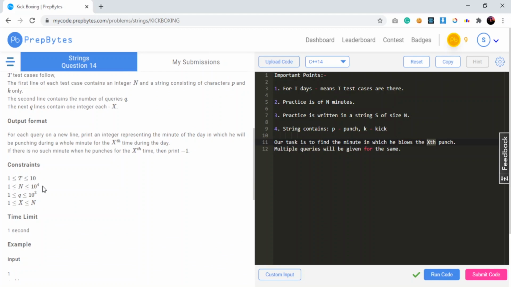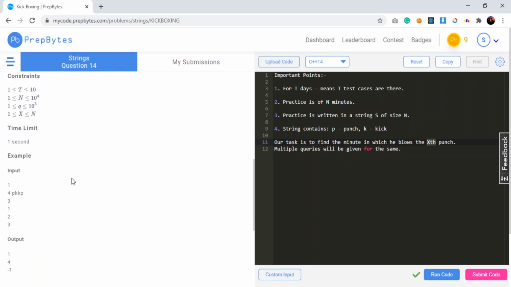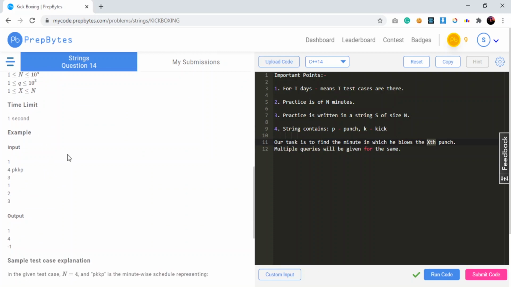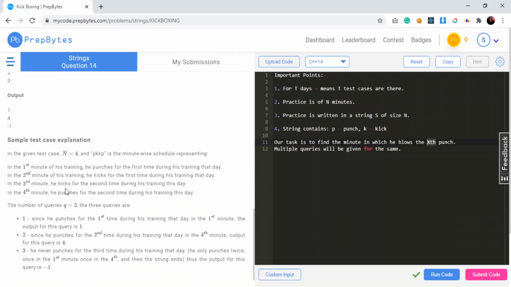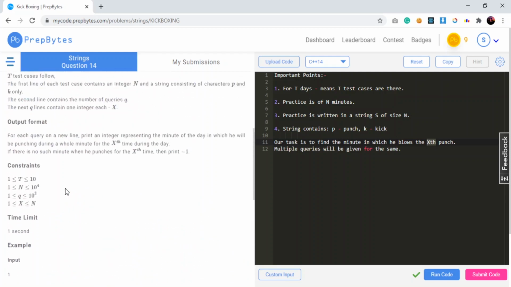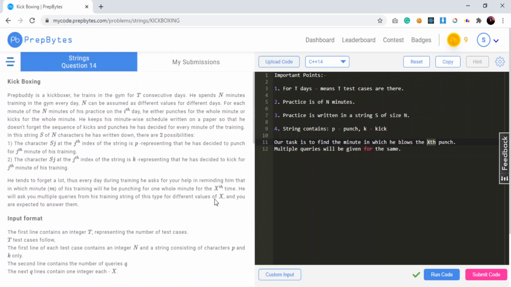N can be between 1 to 10 power 4, q can be between 1 to 10 power 3, and x can be any integer from 1 to n. The time limit in which we can solve this particular question is 1 second, and this is my sample test case. Okay, so let's move to the coding section and understand the sample test case in a better way.